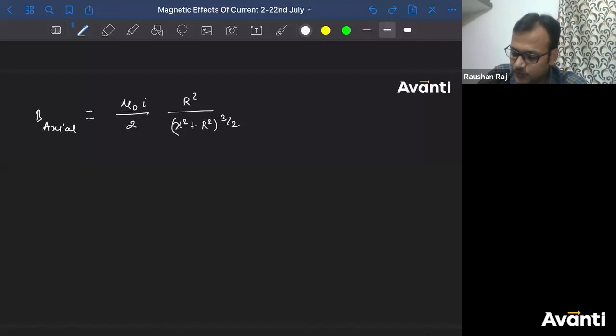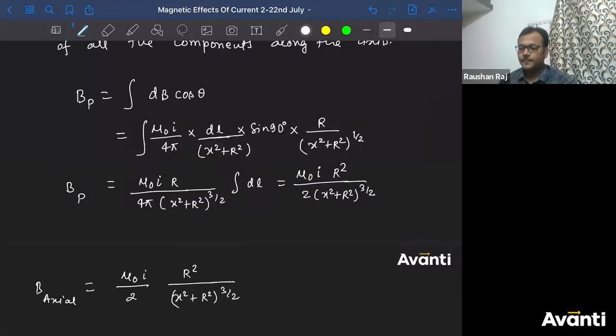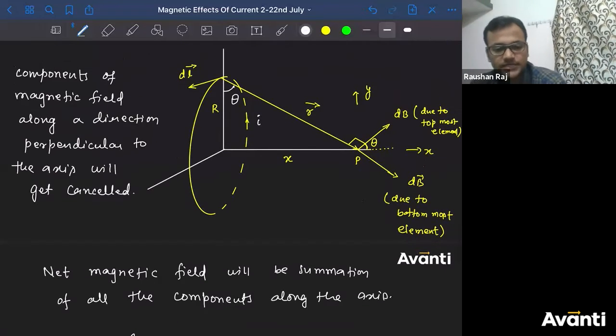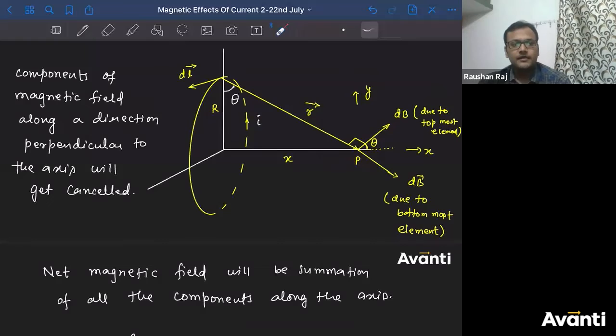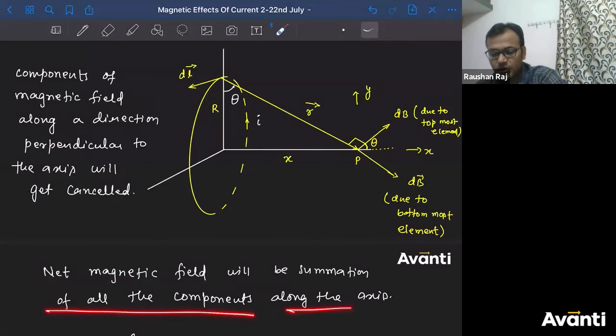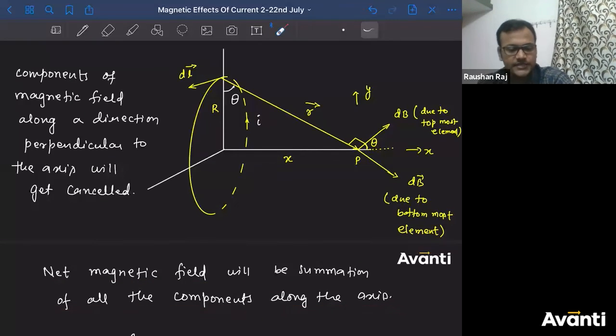Achha, now tell me guys, what is the direction? In this case, tell me what is the direction of magnetic field? Which component have been added? In which direction we get the net magnetic field? Net magnetic field will be the summation of all the components along the axis. Can I say that? Magnetic field will be along the axis. How will we get it, children? Magnetic field will be along the axis.